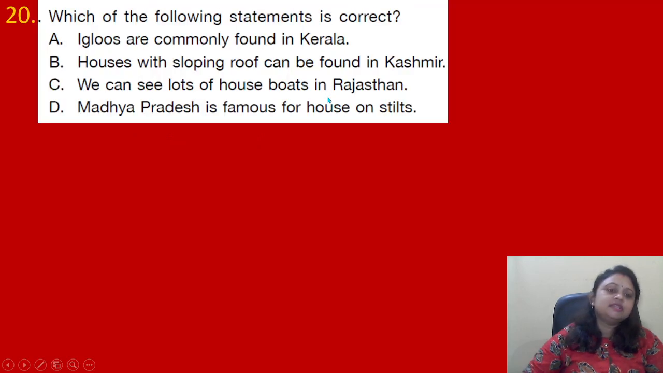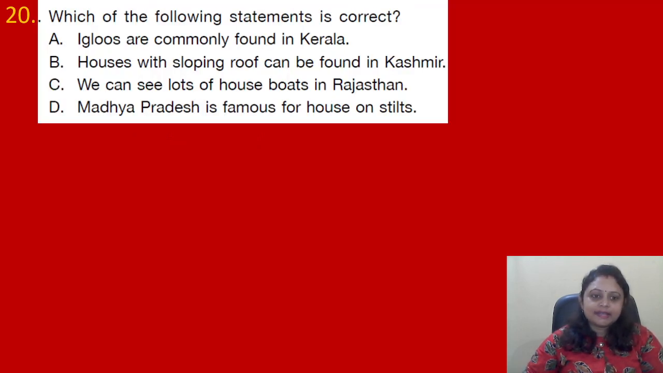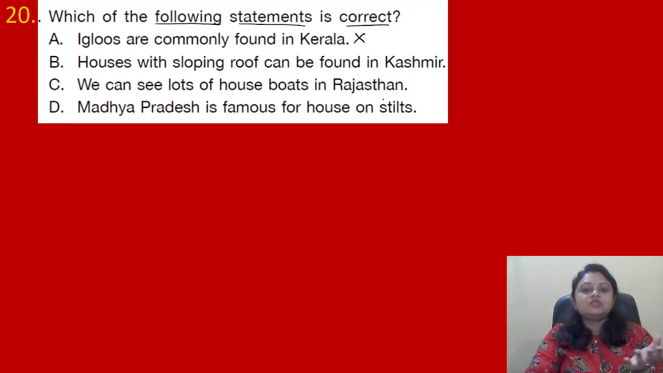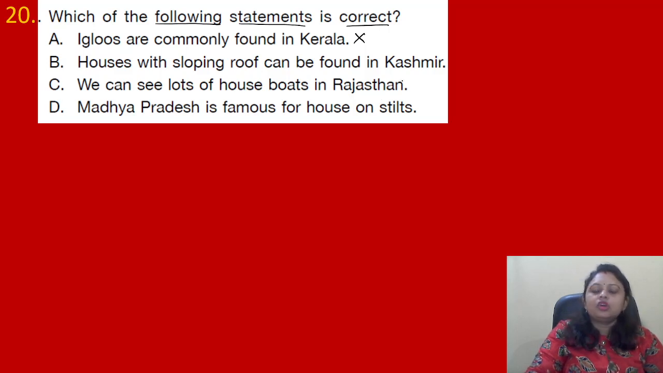Coming to the next question, which of the following statements is correct? A. Igloos are commonly found in Kerala. B. Houses with sloping roof can be found in Kashmir. C. We can see lots of houseboats in Rajasthan. D. Madhya Pradesh is famous for house on stilts. So, which of the following statements is correct? So, here igloos are commonly found in Kerala. No, igloos are found in the places where there is snowfall. Okay, not in Kerala. And houses with sloping roofs can be found in Kashmir. Yes, this one is correct.